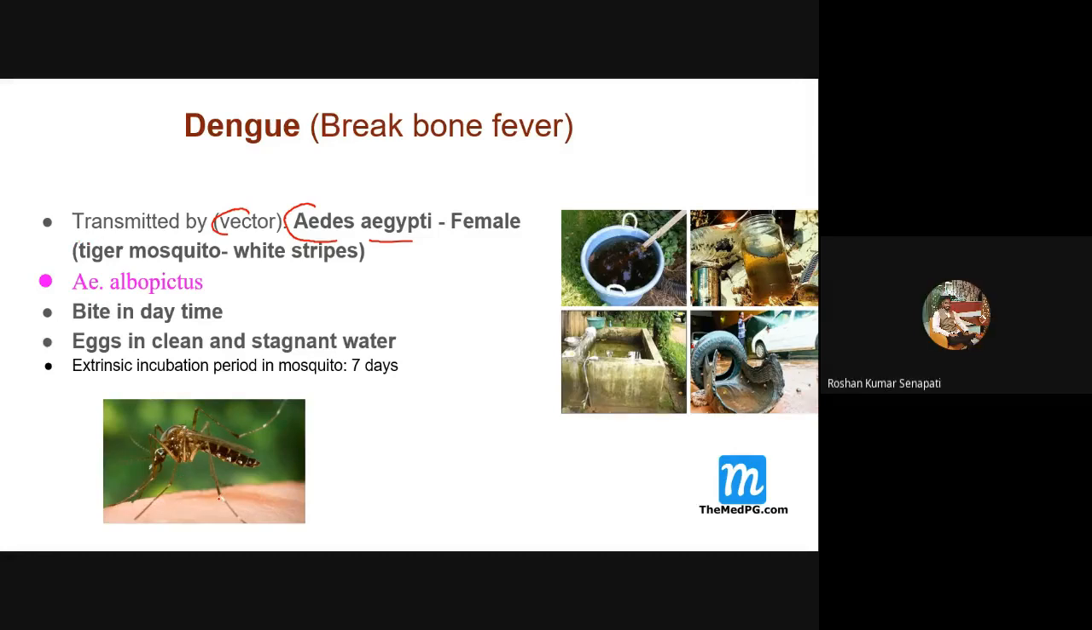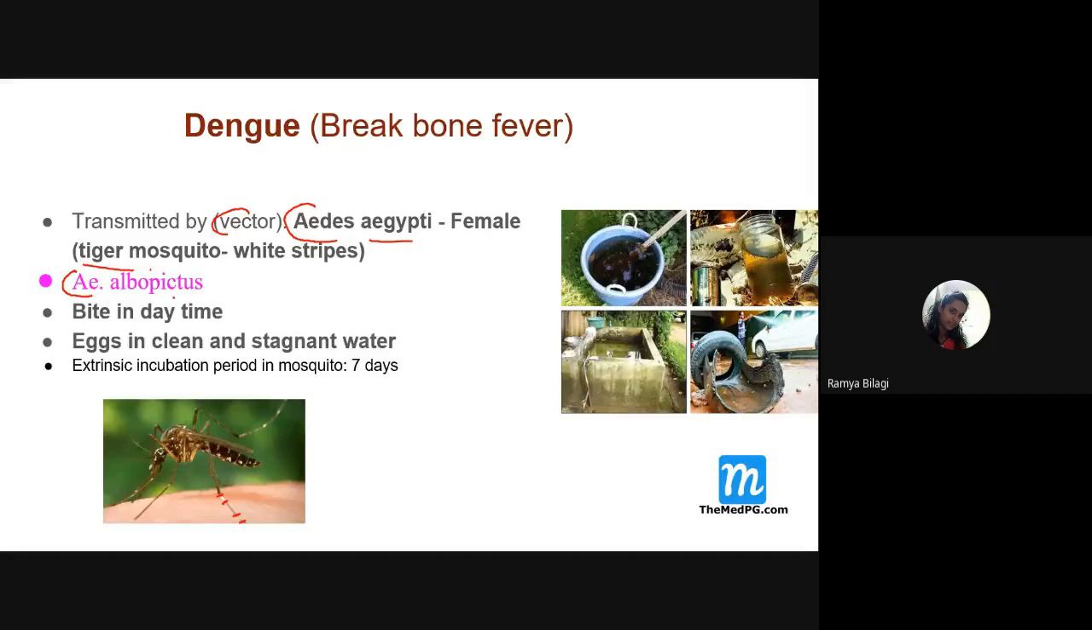Ma'am, because it has a black pattern on the body. Yeah, because of the white stripes. Can you see here on its body, on its legs and all? Himanshu, Satvik, and others, can you all see the white stripes over here? Yes, ma'am. So because of the presence of these white stripes, this particular mosquito is also called the tiger mosquito.